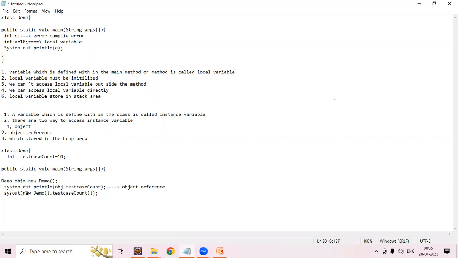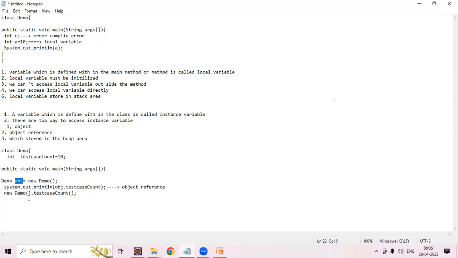Like this we can access it. We can call this an anonymous object, because whenever we write new Demo or new class name, it doesn't have any reference.